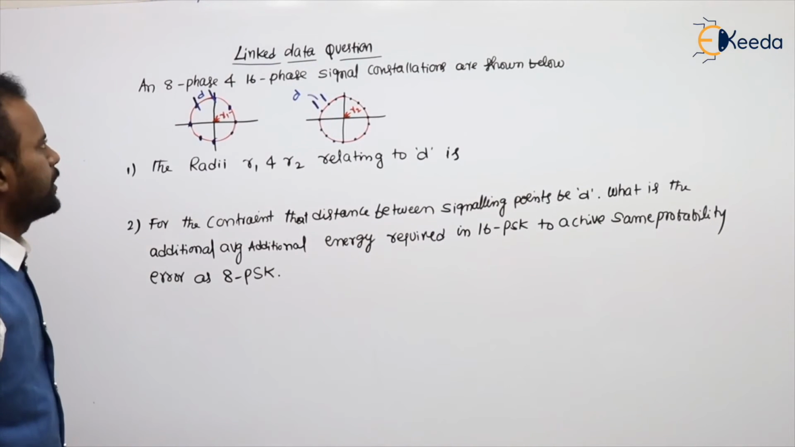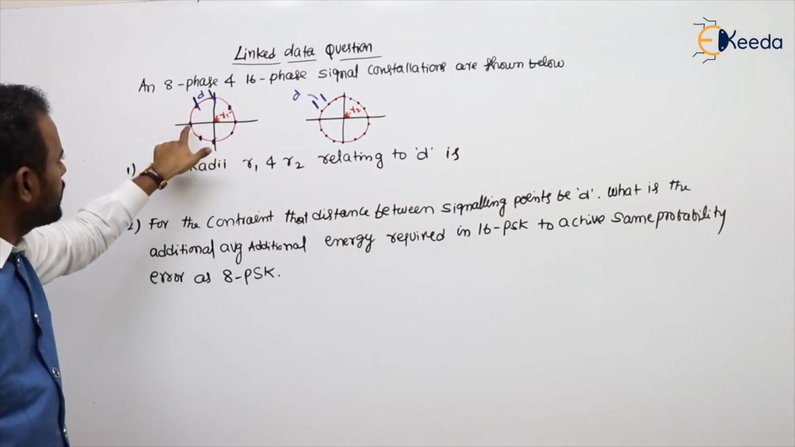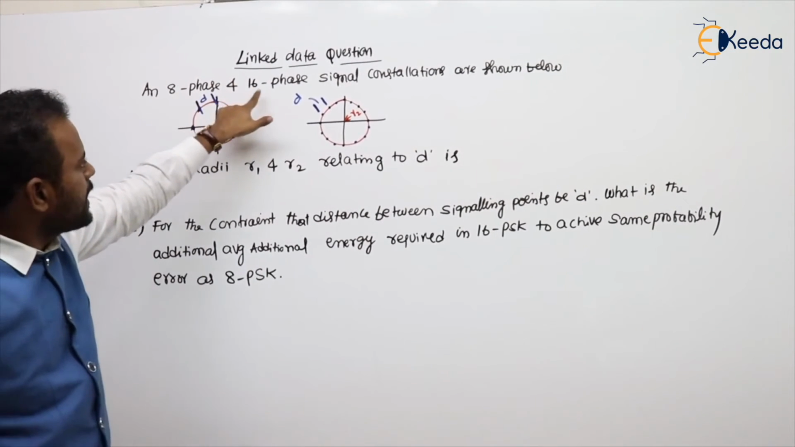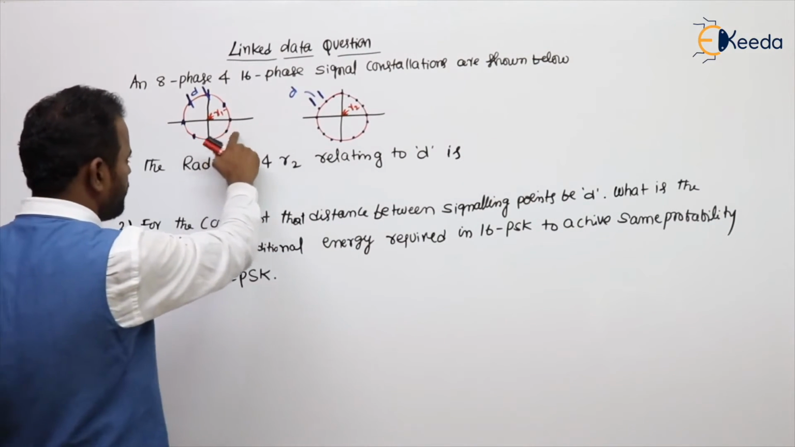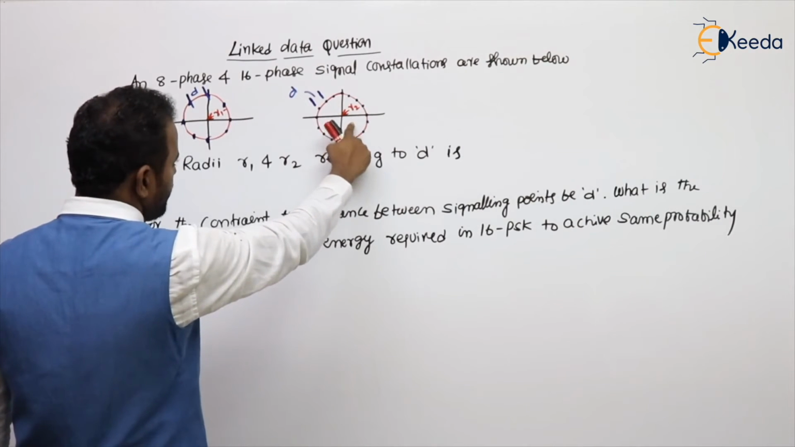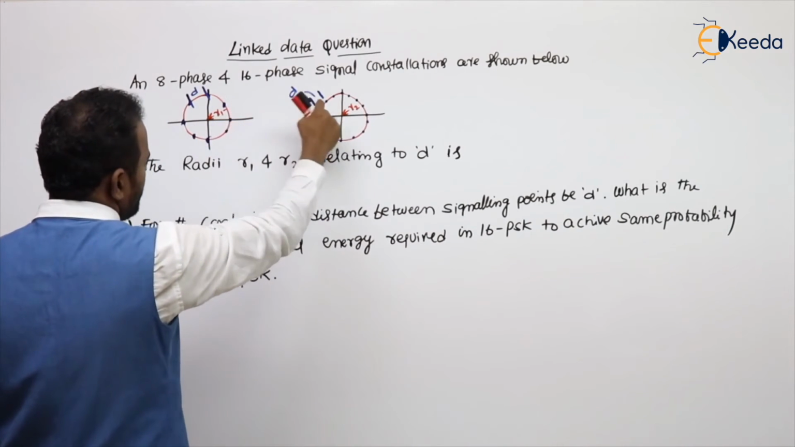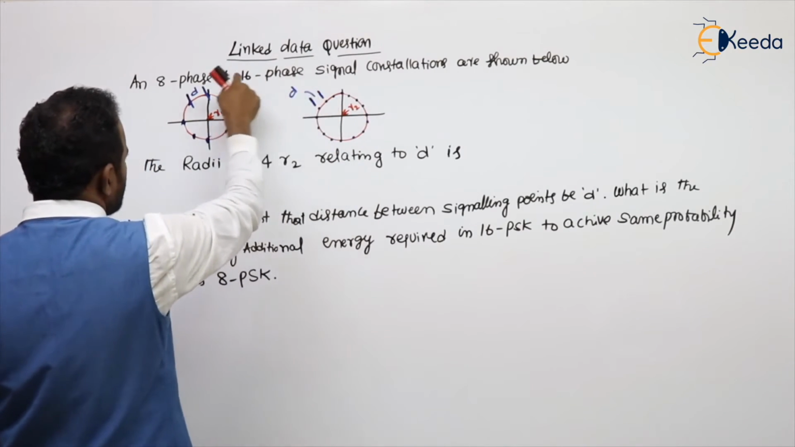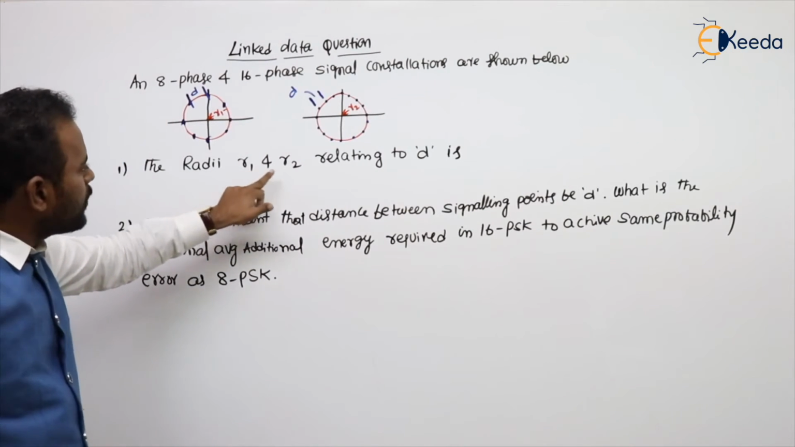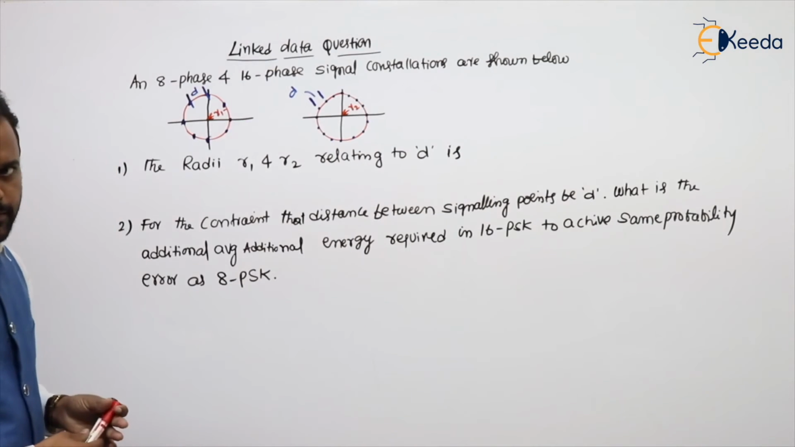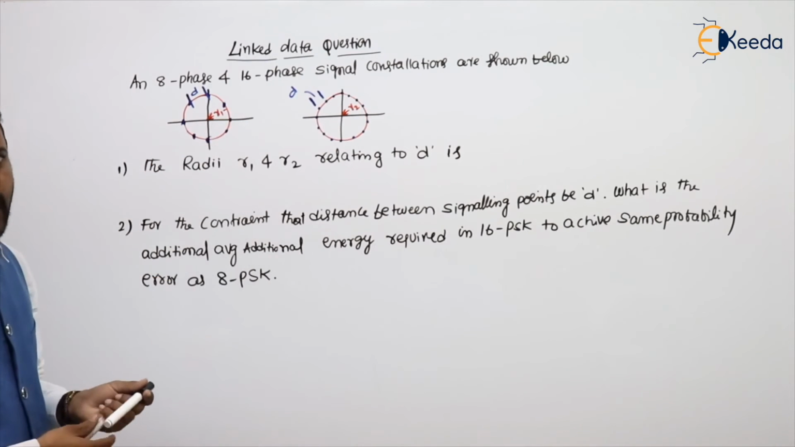It is a linked data question. An 8-phase, 1, 2, 3, 4, 5, 6, 7, 8, and a 16-phase constellation diagram are shown below. This is the 8-phase, this is the 16-phase. The blue points are the signaling points. This radius is R2, this radius is R1. The distance between the pair of signaling points is D. Here also the same D is given. The radii R1 and R2 relating to D: we need to calculate the relation between R1 and R2 with D.